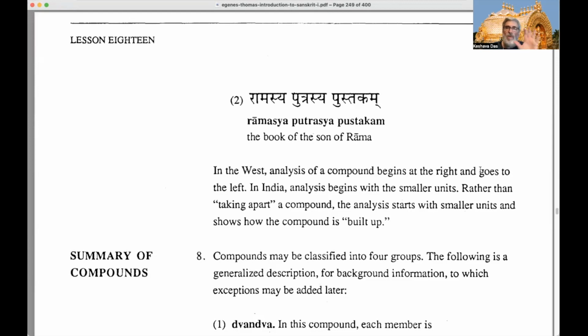What are we talking about when we use this compound? We're talking about a book. Whose book is it? It's the book of the son. Whose son? Rama's son. So first of all, it's the book of Rama's son, the son of Rama. So Ramasya, Putrasya, both in the genitive singular, and Pustakam, nominative singular.